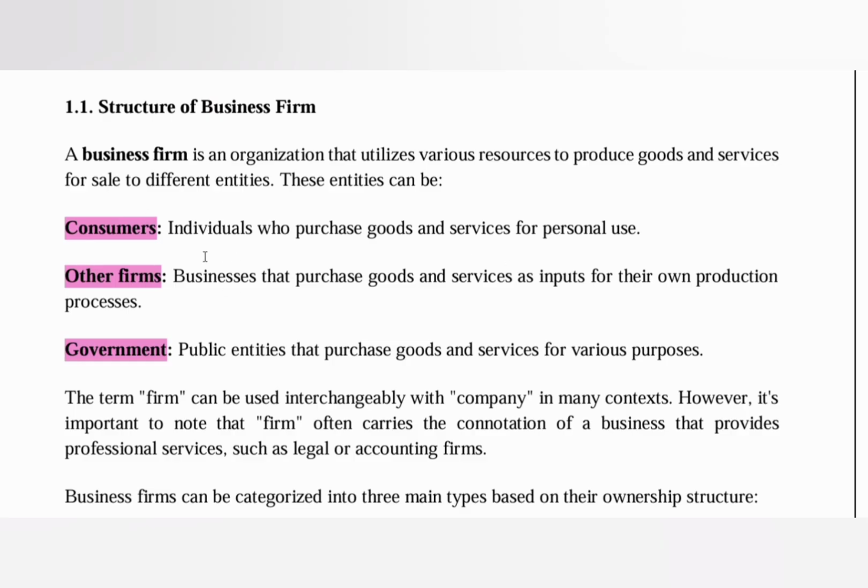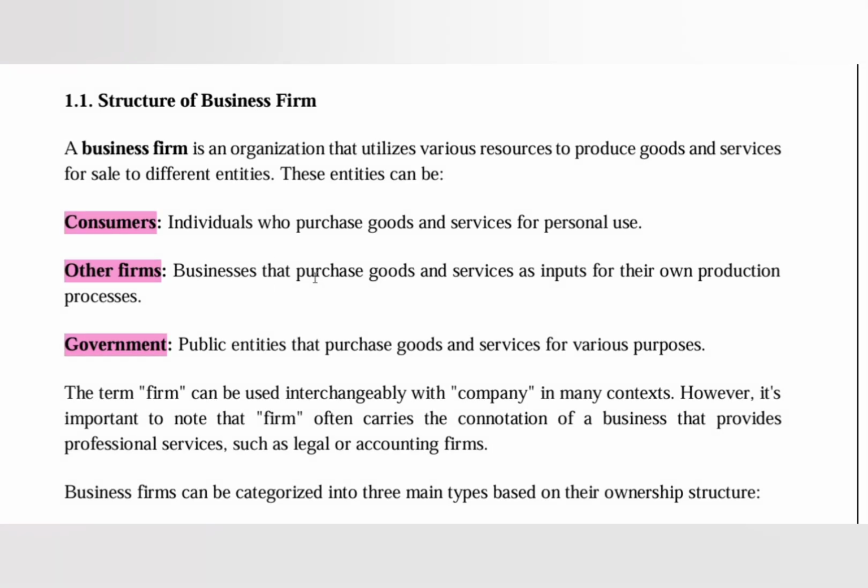Here there are three types of forms. The consumer means people like you and me. These are the consumers; for example, we buy mobile phones, clothes, biscuits, or anything. Other forms means companies also buy from other companies. For example, a laptop company buys processors from another company. The government also buys products too. The government buys computers for schools, and buses and medicines for hospitals.